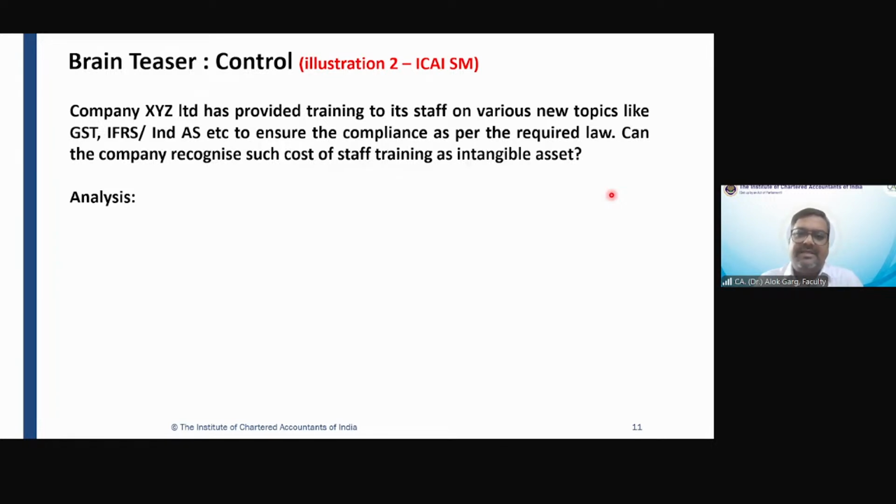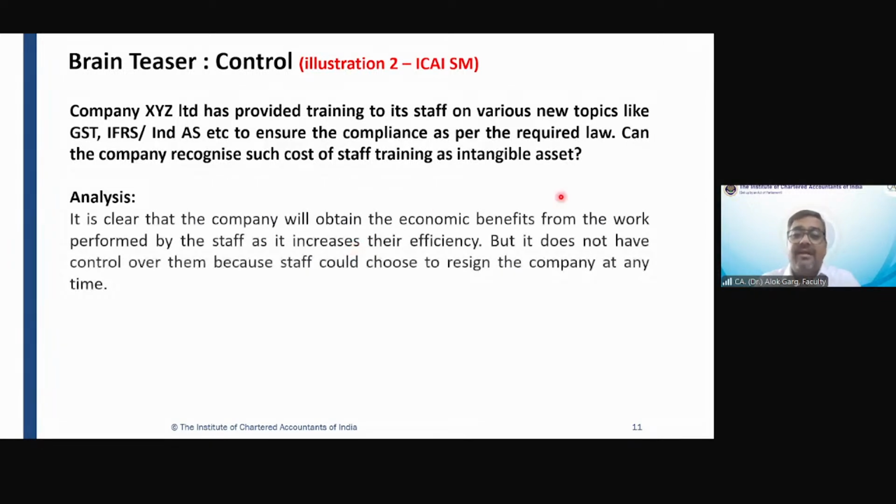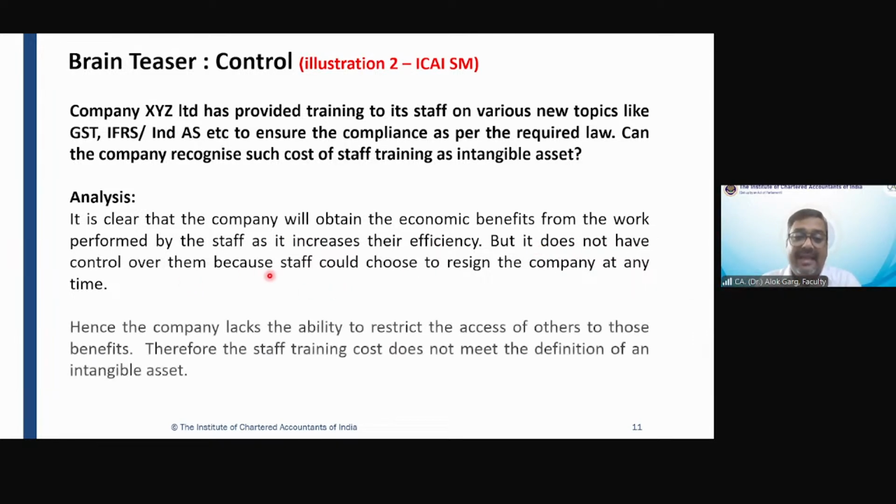So can the company have control over such benefits? Can the company recognize? Answer is no. Why? It is clear that the company will obtain the future economic benefit from the work performed by the staff as it increases their efficiency, but it does not have any control over them because the staff could choose to resign from the company at any point of time, right? Hence, the company lacks the ability to restrict the access of others from these benefits.